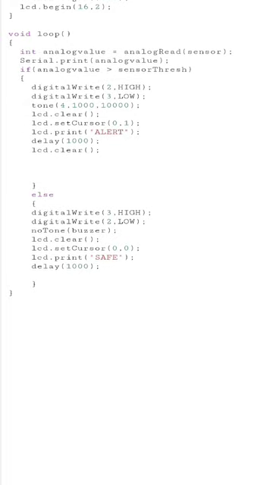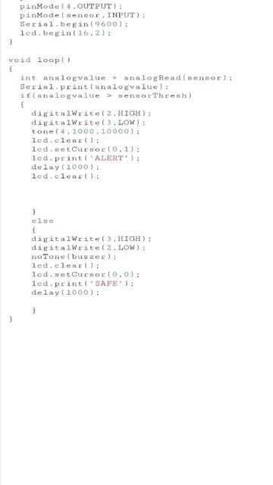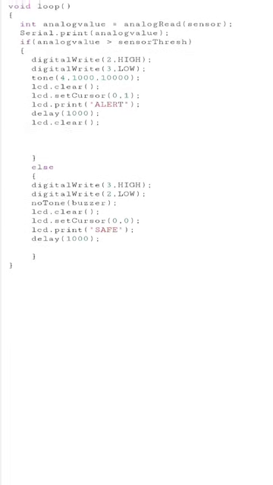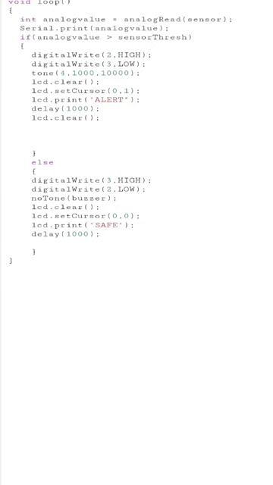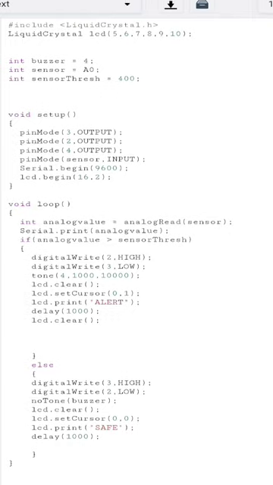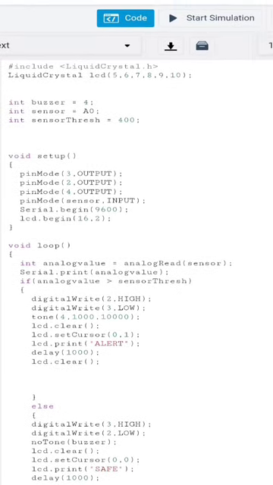And else means if the analog value or gas concentration is less than the sensor threshold value, then digitalWrite(3, HIGH), that is the green LED will be on, digitalWrite(2, LOW), that is the red LED will not glow, and noTone for the buzzer, so that the buzzer will not generate sound, and the LCD will print safe as a message. So I think it is very simple code that I have included in this simulation.